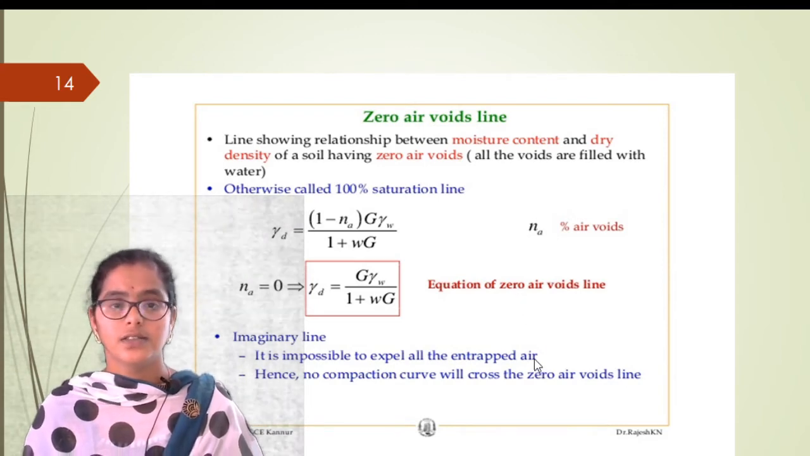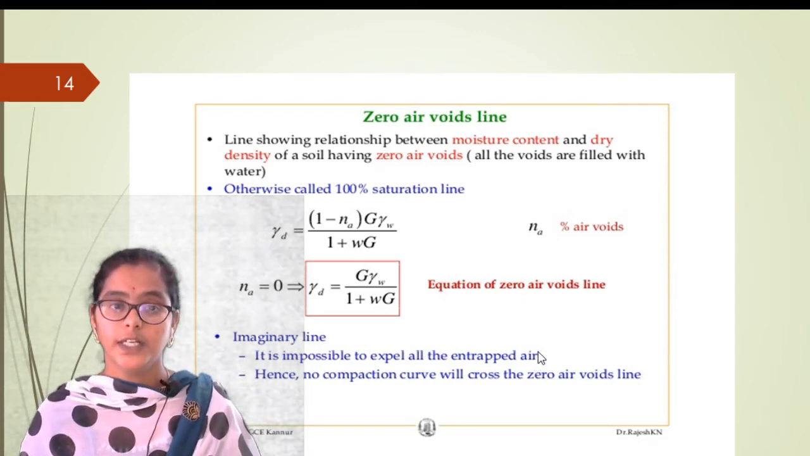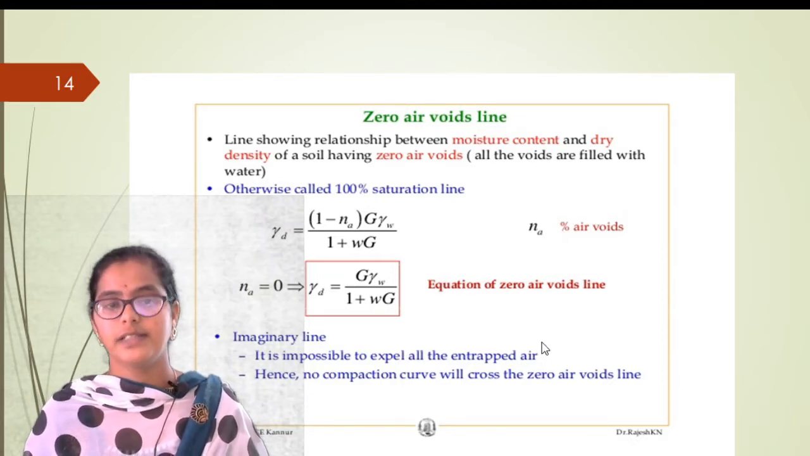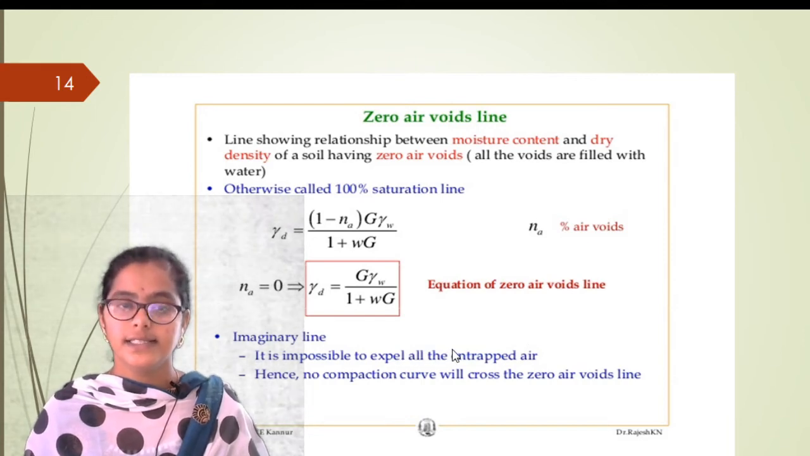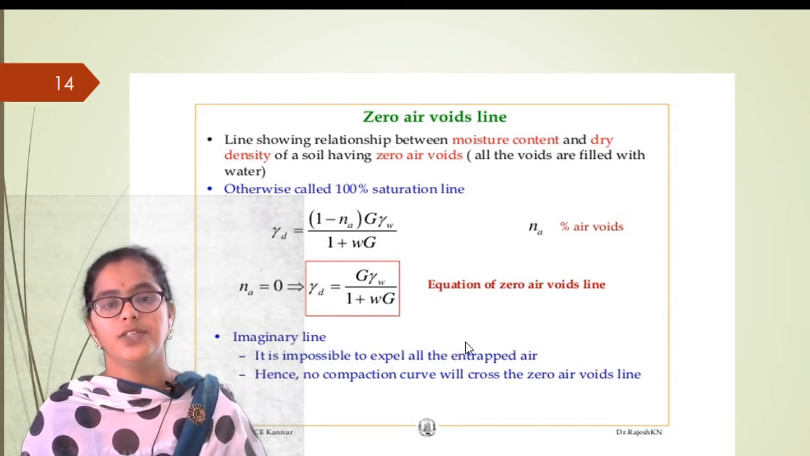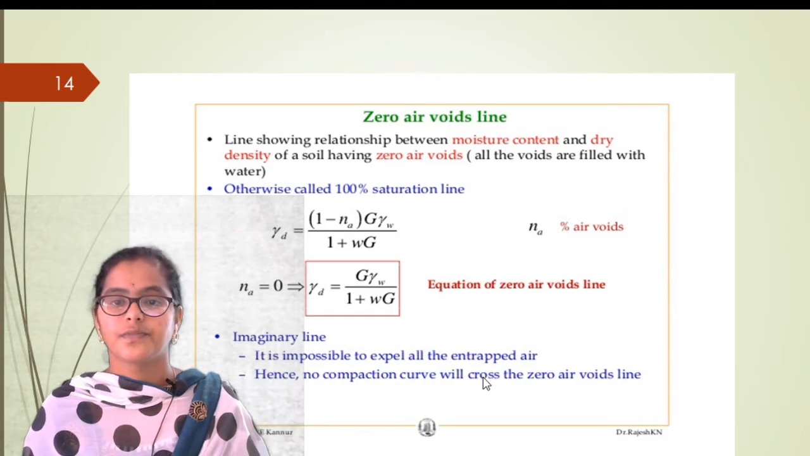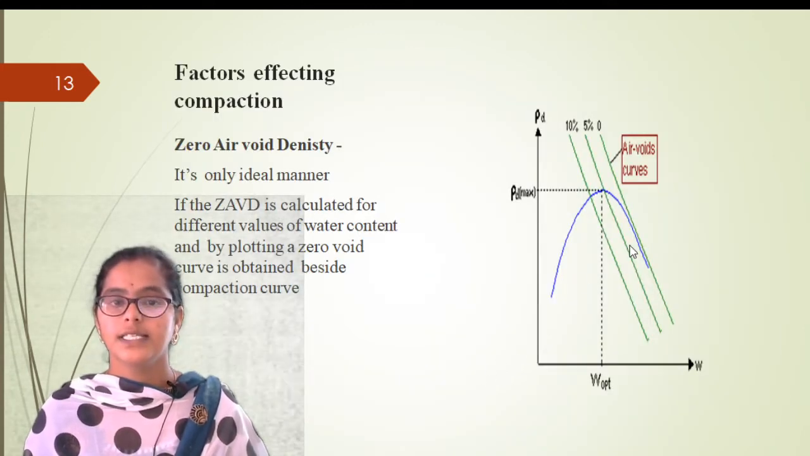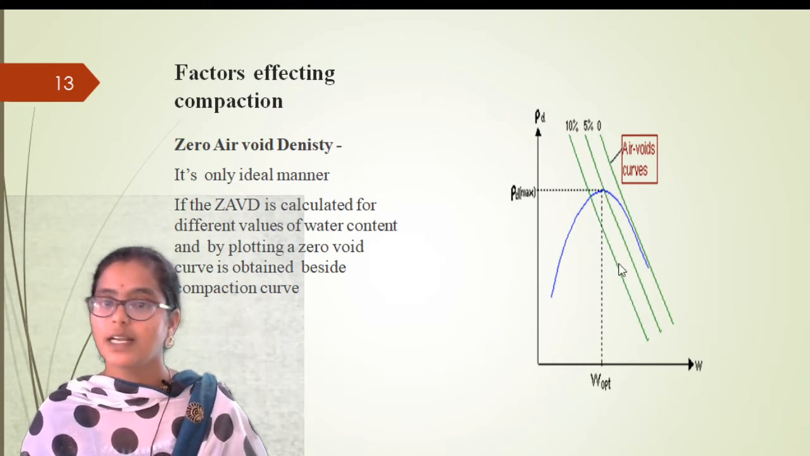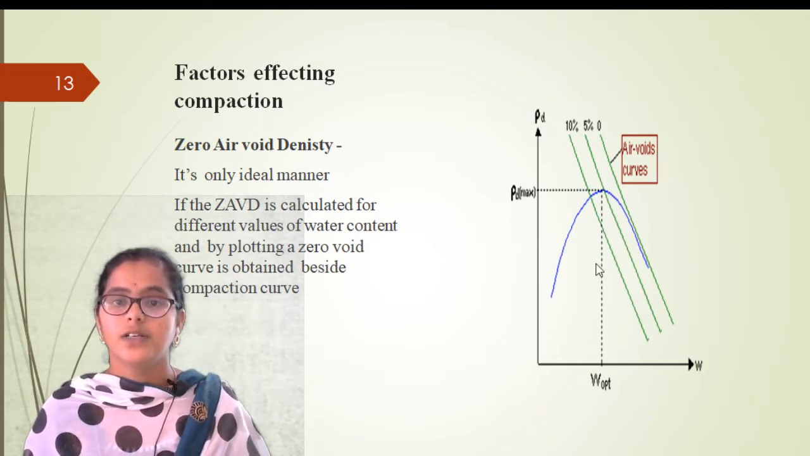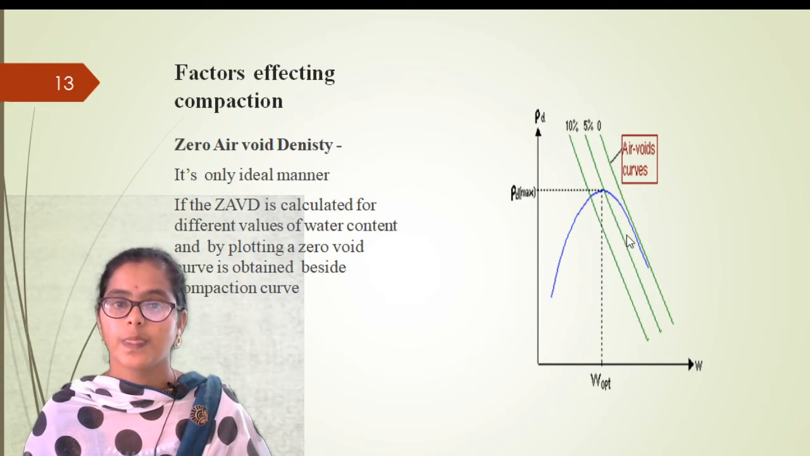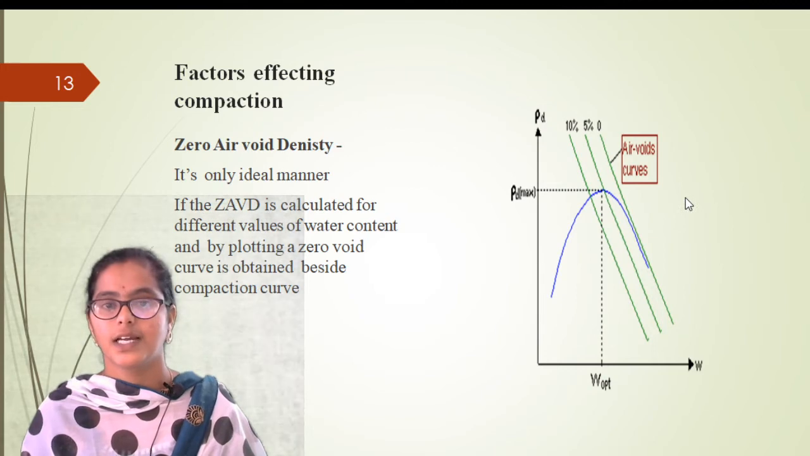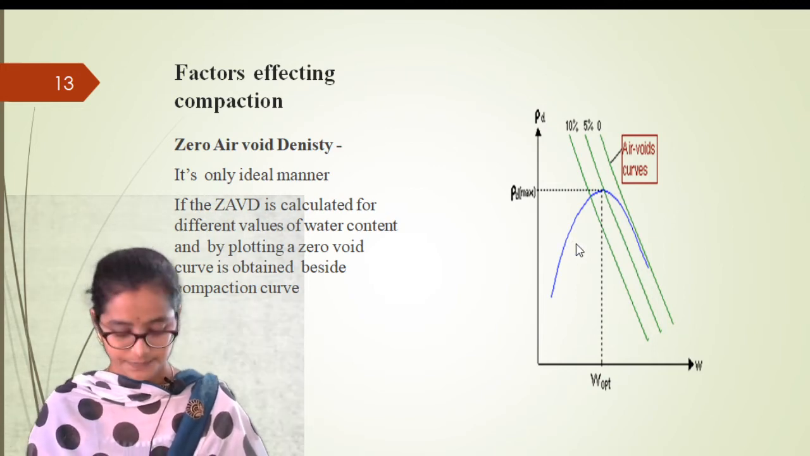Remember, it is not possible to remove the complete air from the soil sample, so it is called the imaginary line, the zero air void line. Hence we can say no compaction curve will cross the zero air void line. Always the zero air void line lies above the compaction curve, not within the compaction curve.